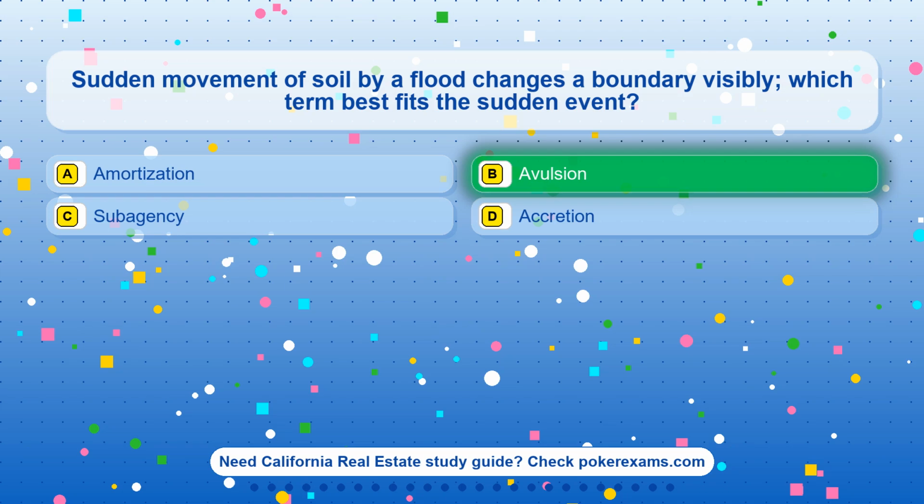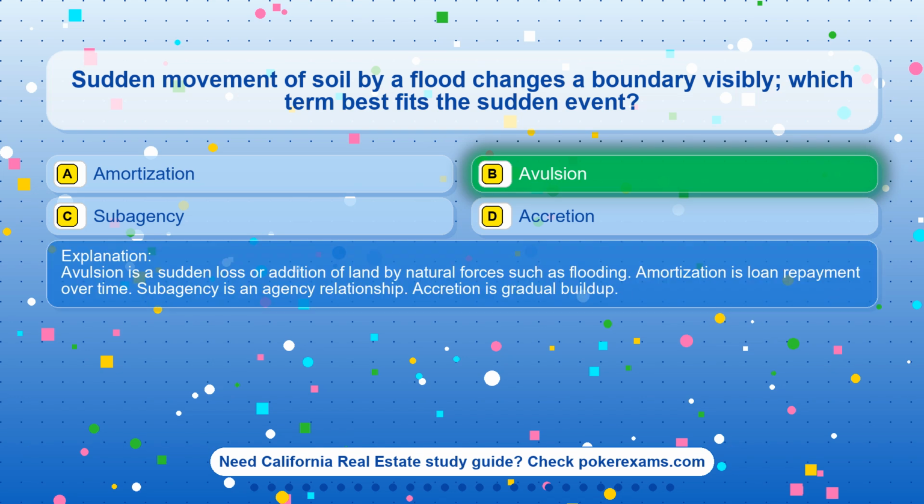The correct answer is option B. Avulsion. Avulsion is a sudden loss or addition of land by natural forces such as flooding. Amortization is loan repayment over time. Supervising is an agency relationship. Accretion is gradual buildup.